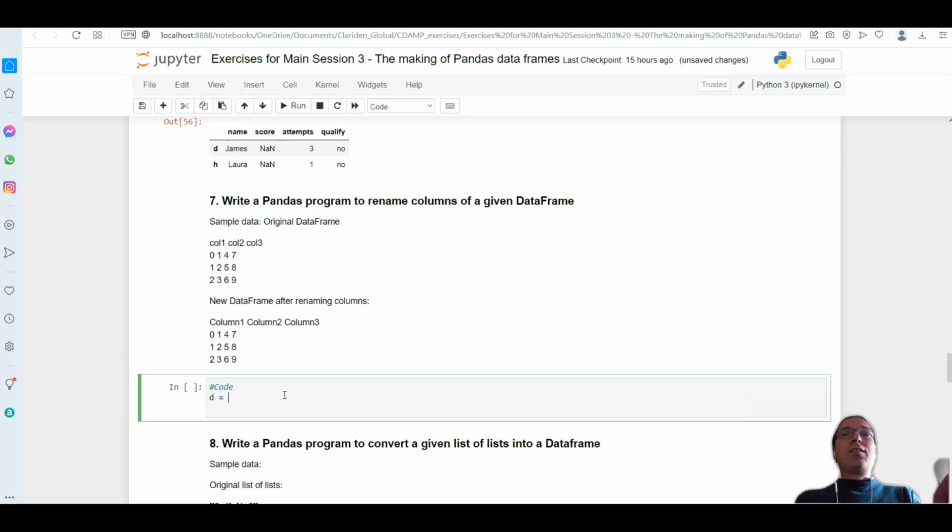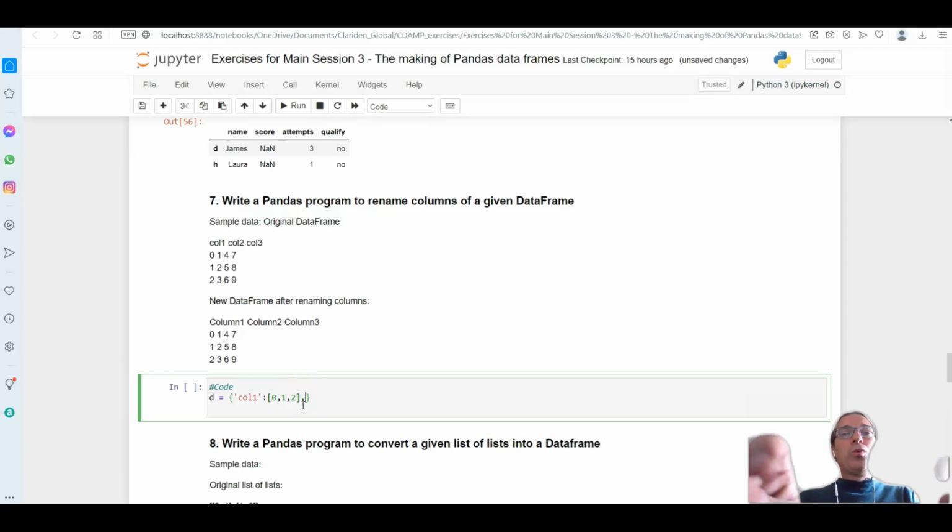Call it D to avoid problems with the word dictionary. Then I put the name of the column, column 1, and all the values that go inside.